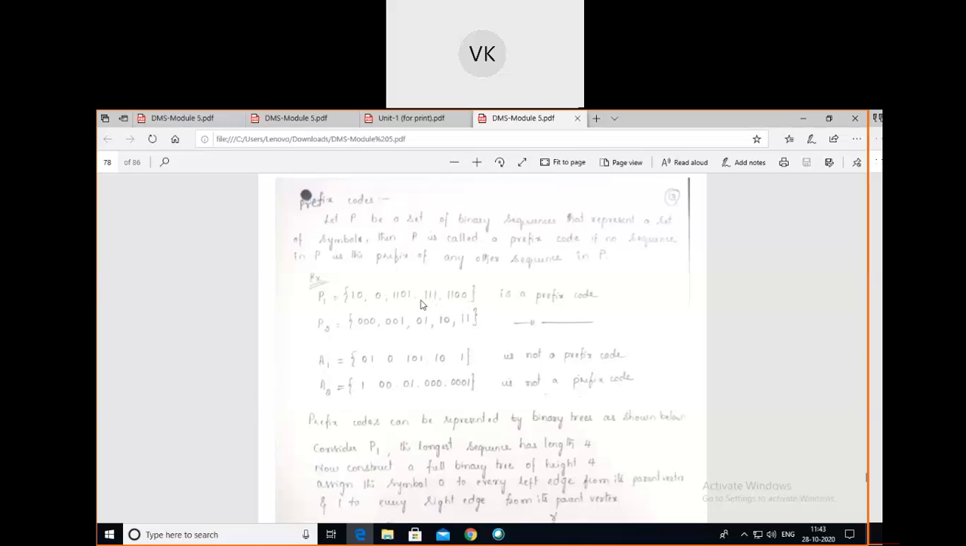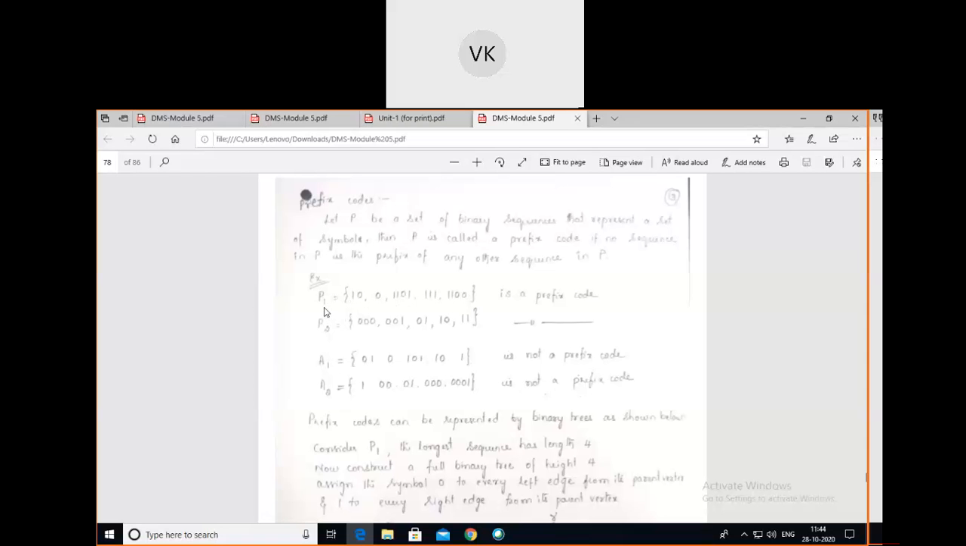Coming to the triple 1, will it be the beginning of any other sequence? No. So this triple 1 is also not the prefix of any other sequence in the given list. The last one is double 1 double 0. This double 1 double 0 is also not the prefix of any other sequence in the given list. You can verify it.